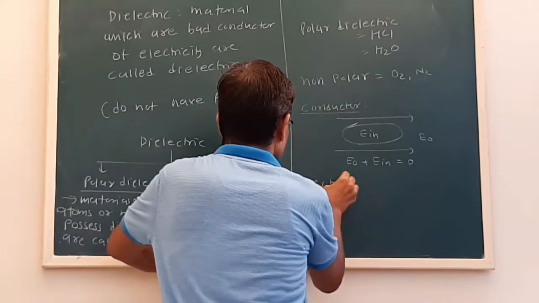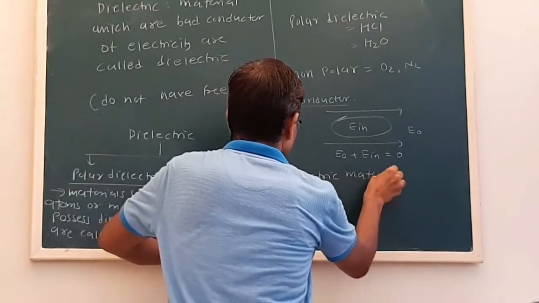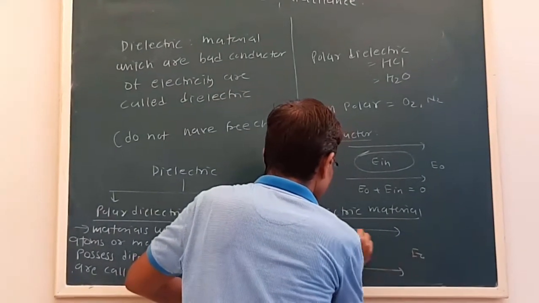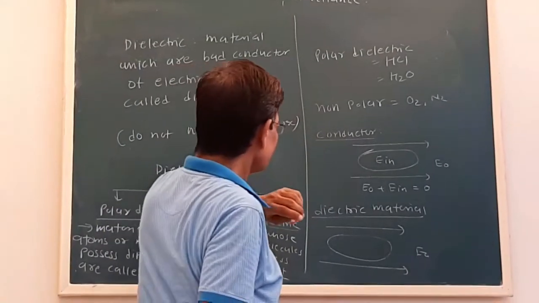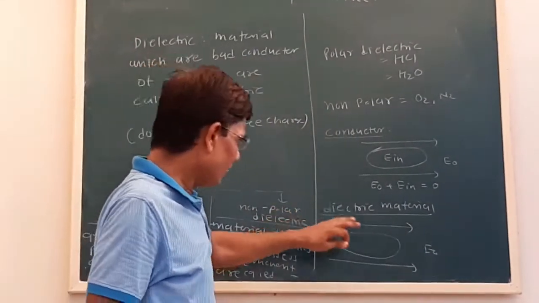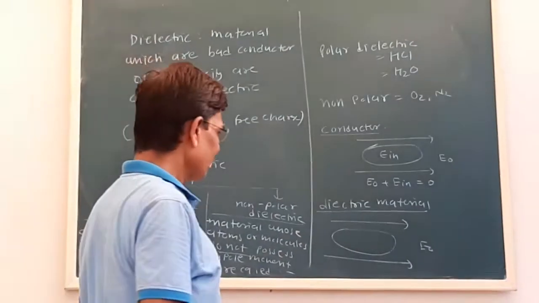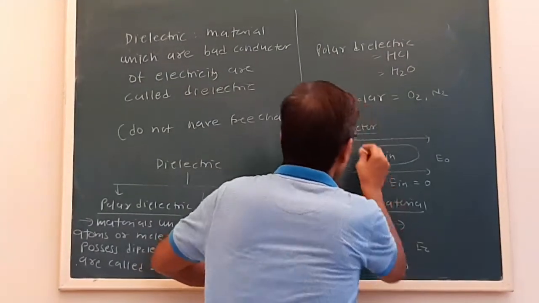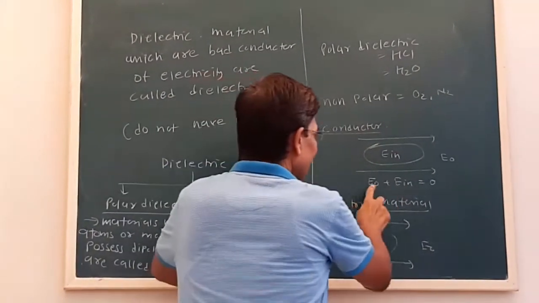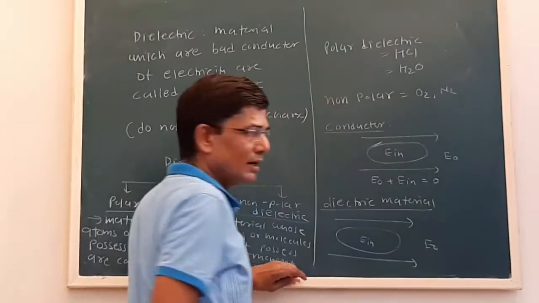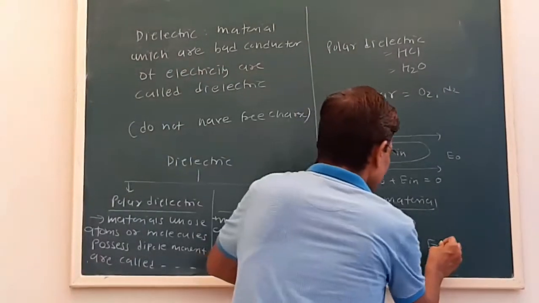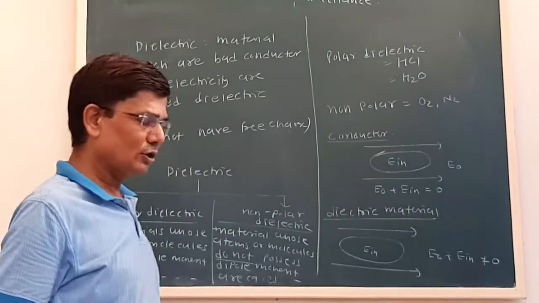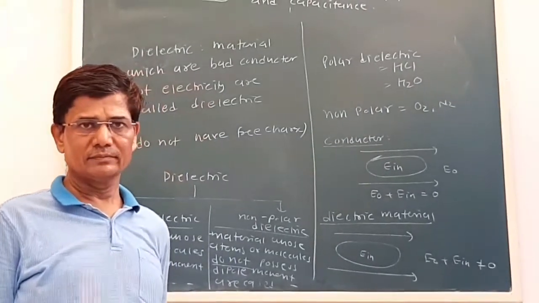But see, the dielectric materials. Suppose there is a uniform external field and we place a dielectric material in it. What we have seen in case of a conductor, E0 plus En is 0, but in case of dielectric material, E0 plus En is not equal to 0. How this is not equal to 0, that we have to see in the subsequent topics.